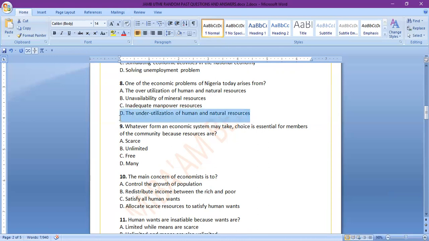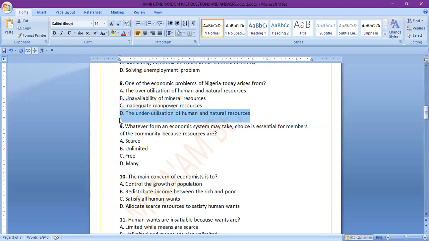We all know that Nigeria is gifted in terms of human and natural resources, but we're facing a lot of challenges because of the underutilization of our human and natural resources. There are so many factors that affect the economic progress of Nigeria.